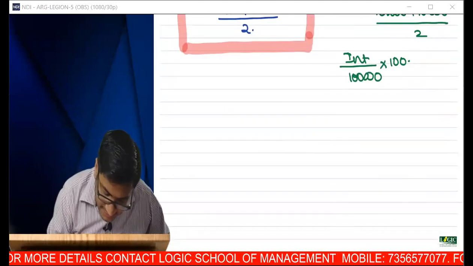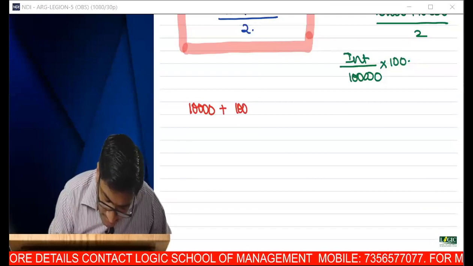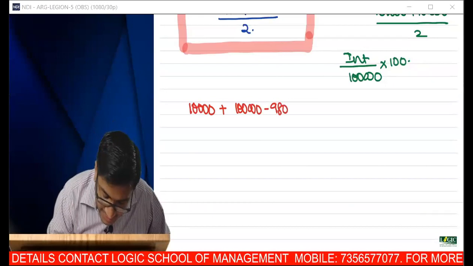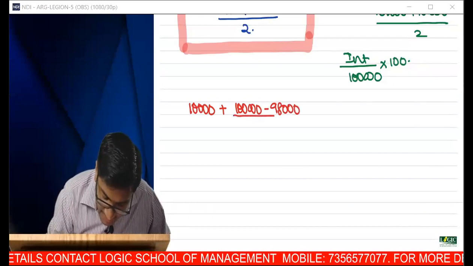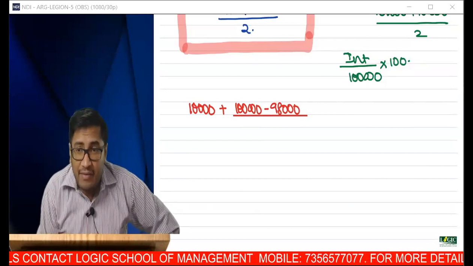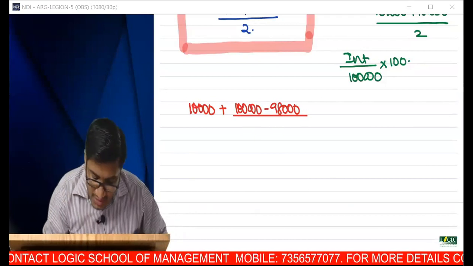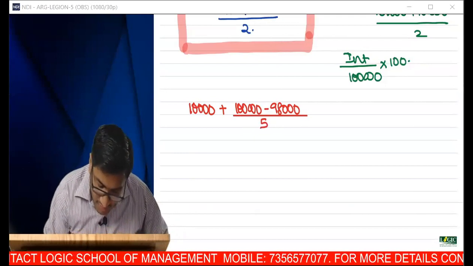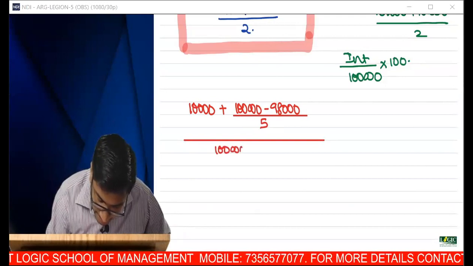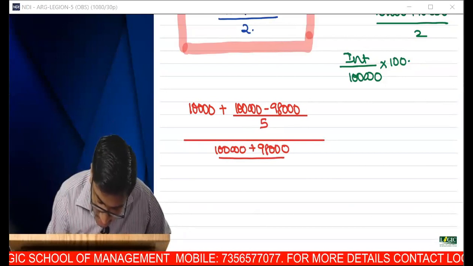What is the interest? 10,000. What is the redemption value? Sir, 1 lakh. What is the P net, issue price net? 98,000. So I'm paying 2,000 rupees put together for 5 years. Why do I do this? Because I want to get per annum. So divided by 5, the whole divided by 1 lakh plus 98,000 divided by 2.